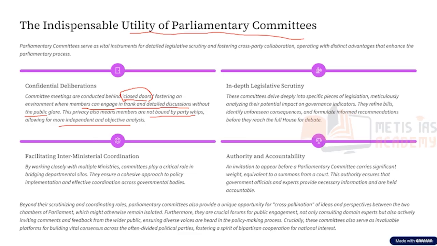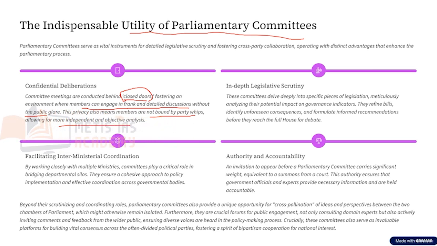Now, this is one utility the parliamentary committee is going to bring. Another thing is, generally in the parliament there is a lot of information and a lot of operations going on in the Indian parliament. When that is the case, as we discussed, it is not feasible or viable to take up all the issues on the floor of the house or on the floor of the parliament.